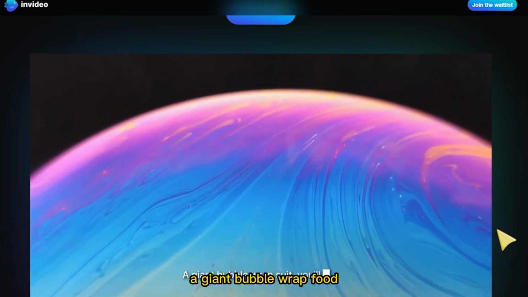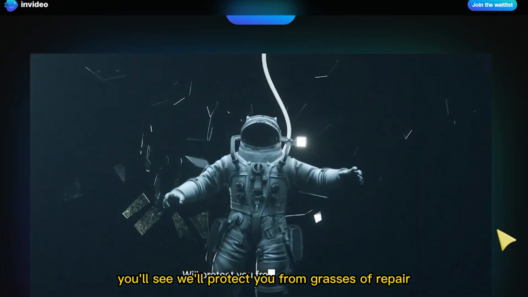A giant bubble wrap suit, you'll see, will protect you from gravity.